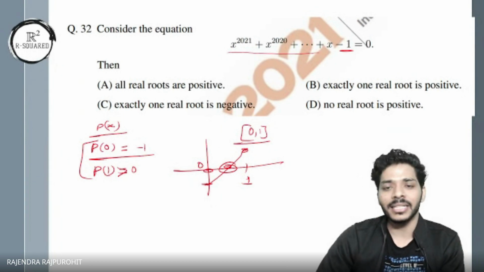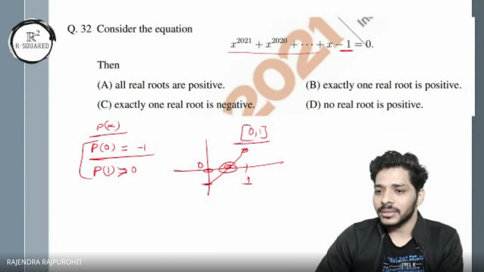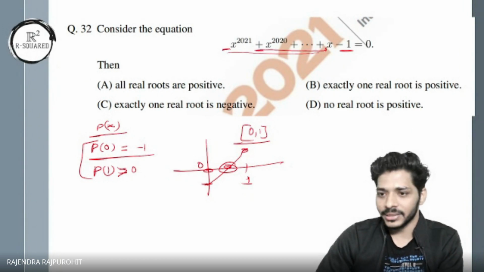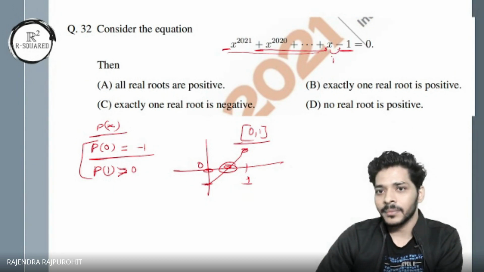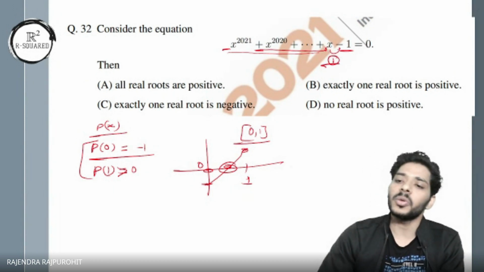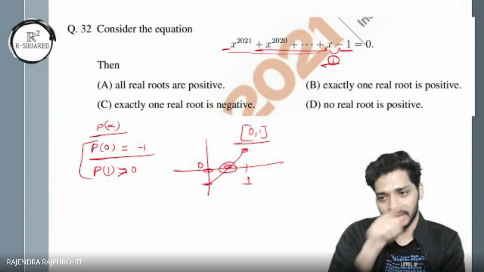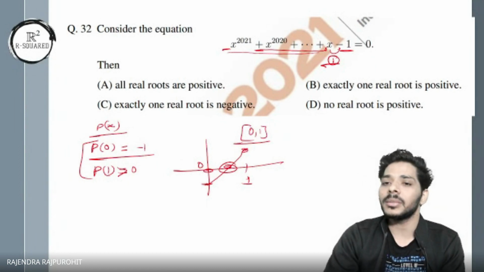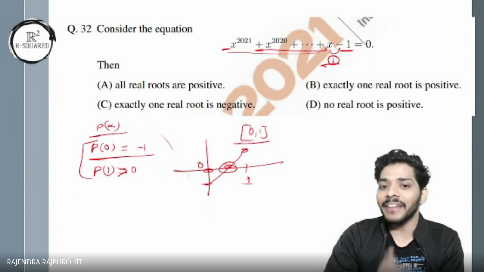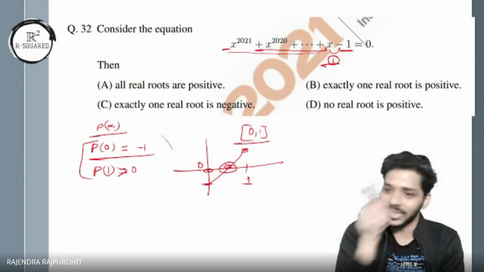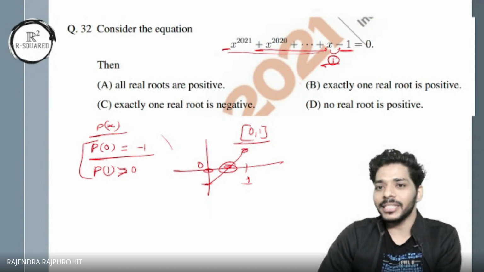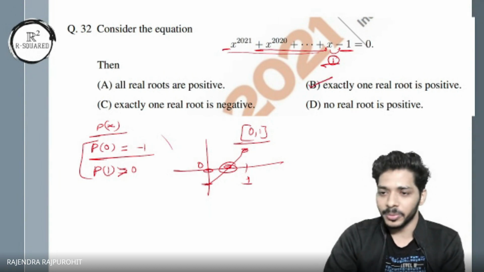How do we do that? We look for the number of sign changes. There is no sign change, no sign change, and we arrive here and there is no sign change. There is one sign change. That is the maximum number of positive roots you can have for this equation, the number of sign changes in the polynomial. So you can have at most one positive real root, and we have at least one positive real root because it changes sign on the positive side. So exactly one real root. Option B is fine. There is no problem with B.